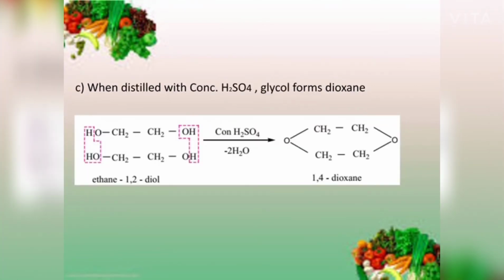When 2 moles of ethylene glycol are distilled with concentrated sulfuric acid, 1,4-dioxane is formed. This is an intermolecular dehydration reaction because dehydration takes place between the molecules. Here we are taking 2 moles of ethane 1,2-diol in the presence of concentrated sulfuric acid. This ethylene glycol is converted into 1,4-dioxane.